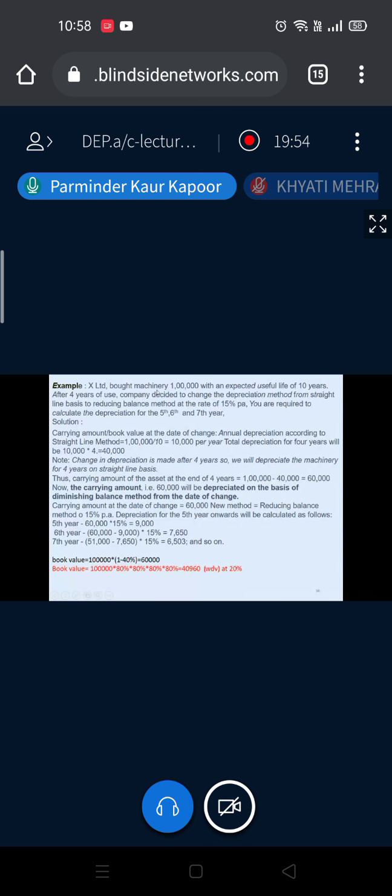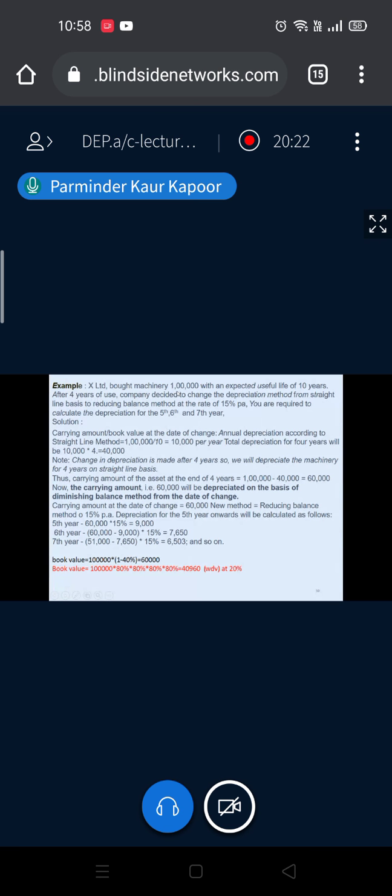Okay. So, cost of the machinery 1 lakh, life is 10 years. After 4 years of use, company decide to change the depreciation method from SLM to reducing at 15%. Now, method is also changed and rate is also changed. Obviously, rate is given. You are required to calculate the depreciation for 5th, 6th and 7th year. First of all, calculate the book value in the year of change. Now, what is the book value?